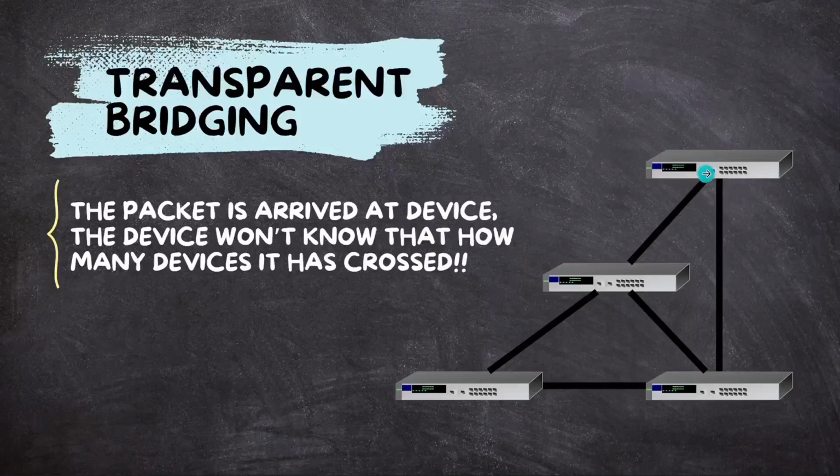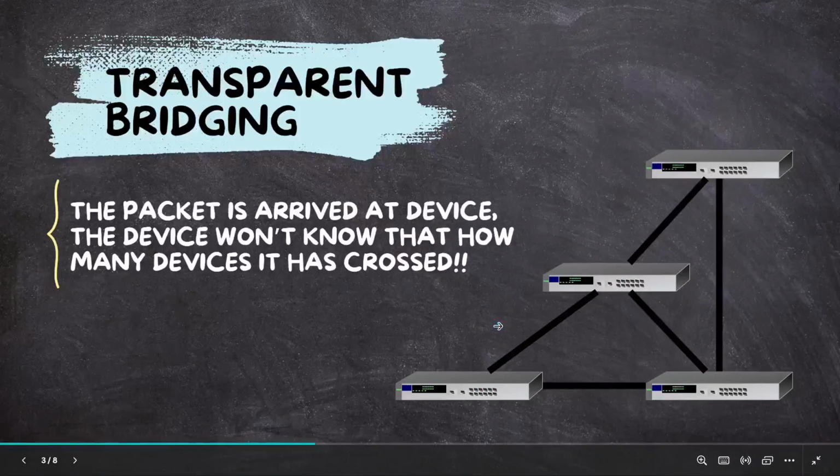So let's say there is one packet originating from this switch, this port, and let's say the destination is this port. And from the topology, from the physical connections, you can see that there are lots of loops forming over here. The first loop is this loop, the second loop is this, and the third loop is this. And there are many more loops. This also is a loop, right? And this also is a loop. So there are many combinations and permutations possible.